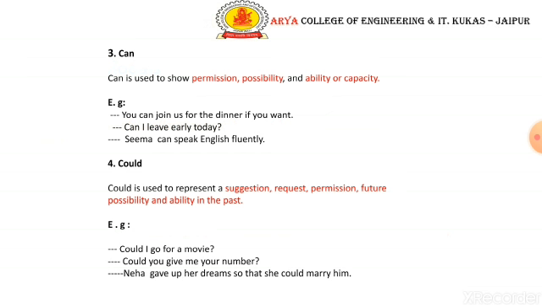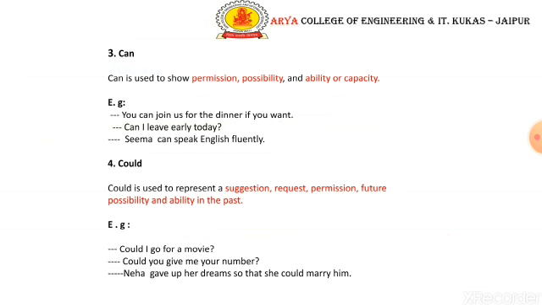You can join us for the dinner if you want. So it's like if you want it, you can join it. Can I leave early today? So here he is seeking permission. Seema can speak English fluently. So here he is showing the ability.